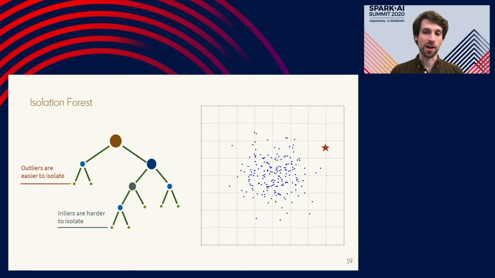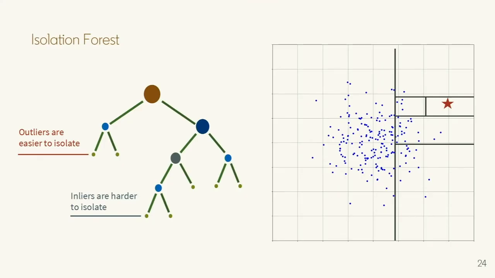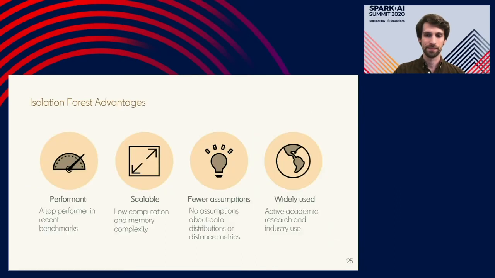highlighted with the red star here. In this case, we start with the same split for a toy example and continue the process until it is isolated. And it only took 5 splits in this case. You can imagine, on average, this will be the case where outlier data points take fewer splits than inlier data points.